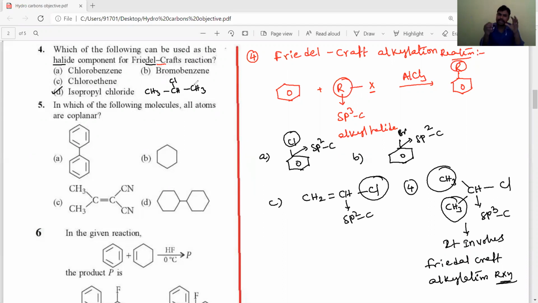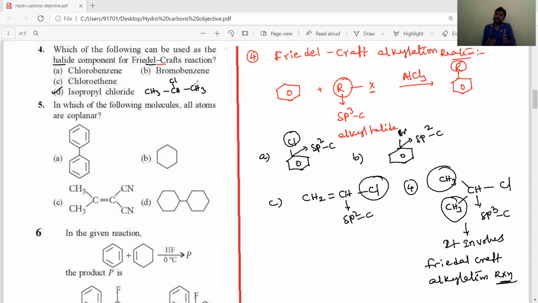When names are given, you have to convert the names into molecular formulas and structures, then you will get an idea. Friedel-Crafts reaction means you have to think of Friedel-Crafts alkylation only, because all the given options are halogen-containing compounds. Three options have the halogen attached to an sp2 carbon, and one option has the halogen attached to an sp3 carbon.